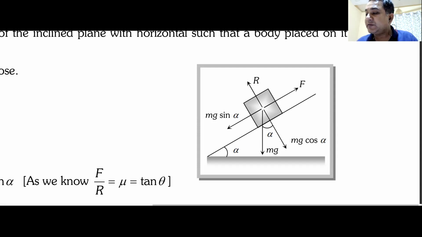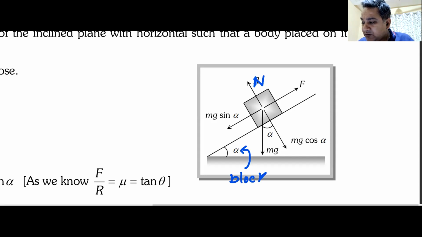What are the things that you must draw? This is the normal reaction N. Now we are increasing the angle. You can call this angle alpha, or you can call this angle theta. This is the angle at which the block starts to slide.